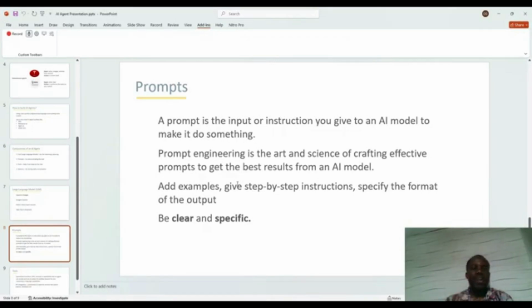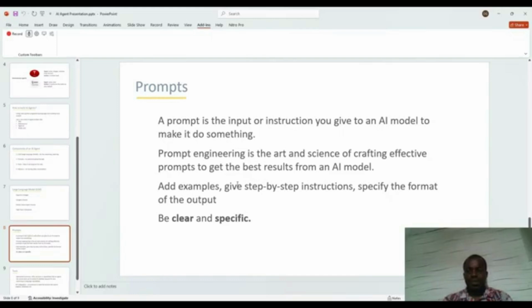So I would advise you take time in your prompts, give it clear instructions. The best way to do those kinds of instructions is to do step-by-step instructions. Tell it that after you do this, then you go ahead and do this. After you do this one, then you move over to the next one. Give it step-by-step instructions, and after that, you can go further to give it an example so that it can understand the context. You can say, for example, this is this and this, and this is how I want it to be done.